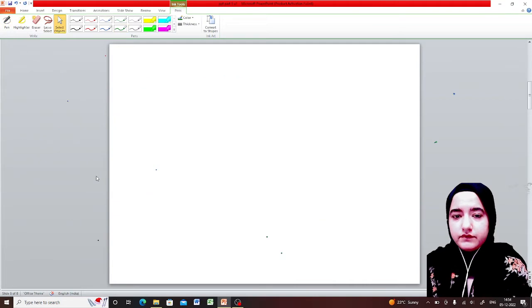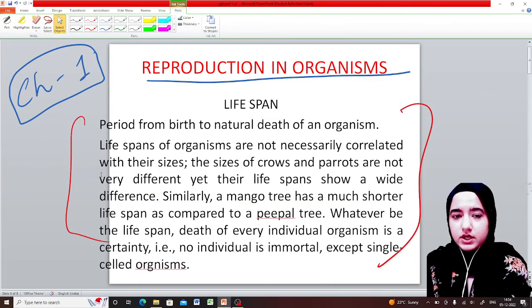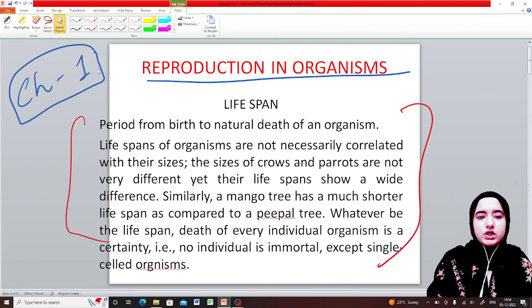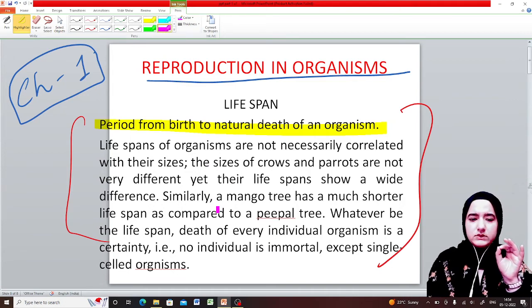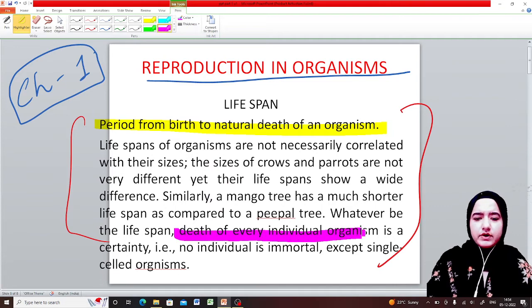We will do a flashback of the whole. First of all, we saw what lifespan is. Lifespan is nothing but the period from birth to the natural death of an organism. Please remember that whatever the lifespan, death of every individual organism is a certainty. That means each and everyone has to face death, except single-celled organisms, which are immortal.